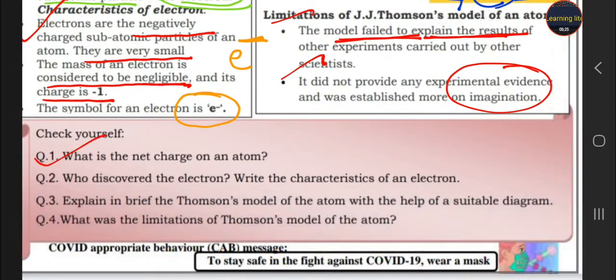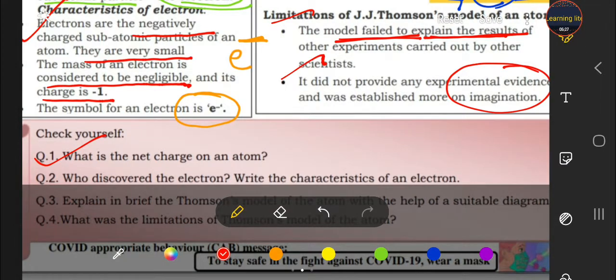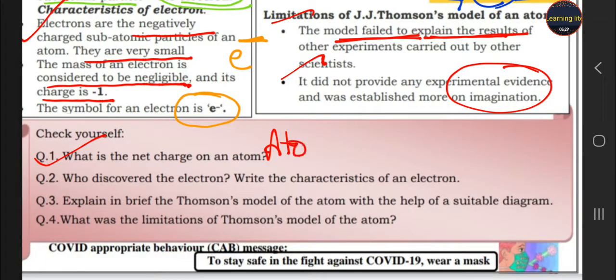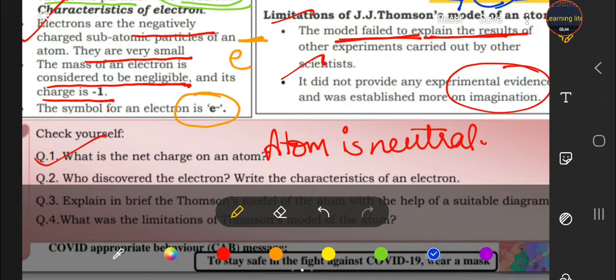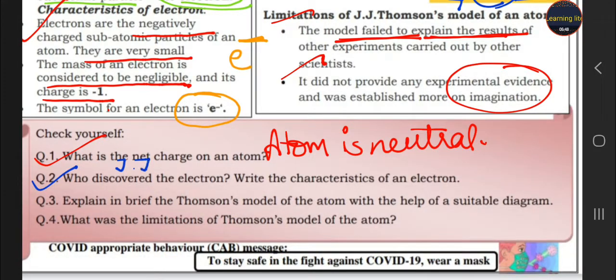What is the net charge on an atom? Atom is neutral. Atom has no charge because it has equal positive and equal negative charge. So, atom is neutral. Second one, who discovered electron? J.J. Thomson.